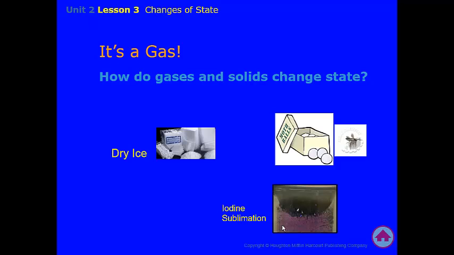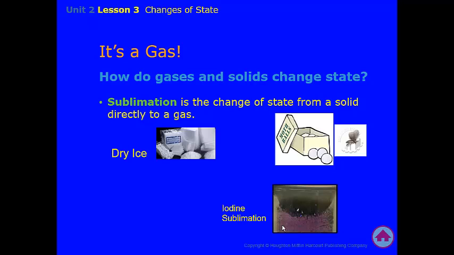How do gases and solids change states? This is something very interesting. Sublimation is the change of state from a solid directly to a gas. So something like dry ice or mothballs would be examples. Dry ice, if you were to put it on the table and it were to change state, which it would, going from a solid to a gas, you would see no moisture, no indication that it went through the liquid state, because it doesn't. It automatically changes right from the solid state to gas state. That is called sublimation.